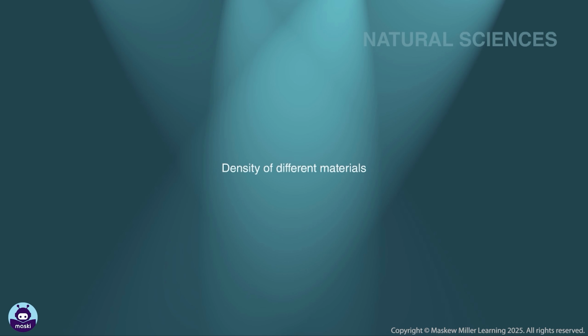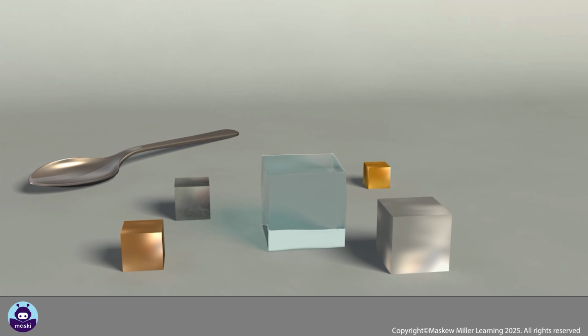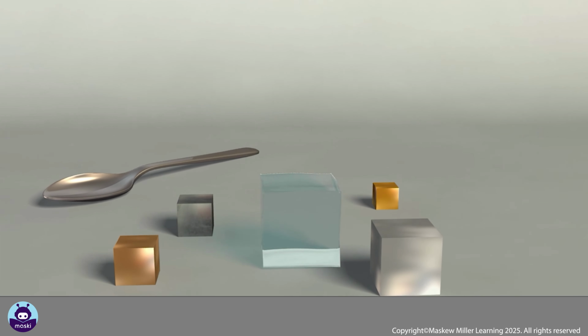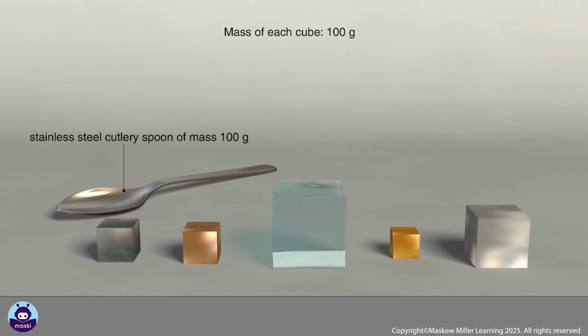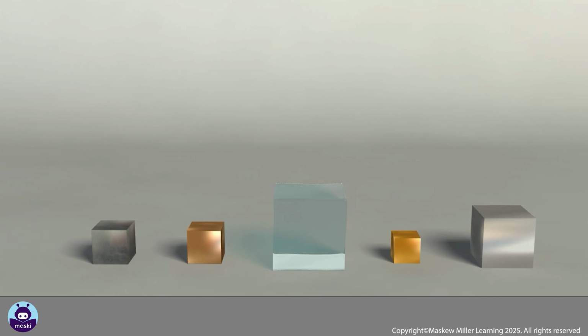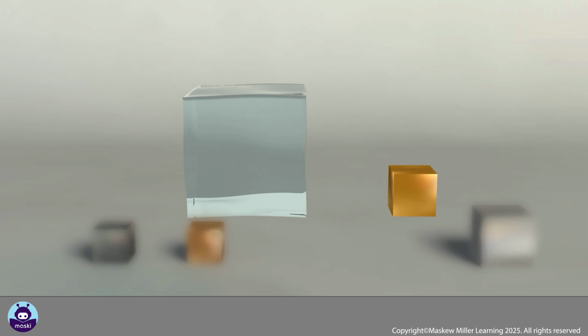Density of different materials. Different materials have different densities. Pure substances can be identified from their density, as density is a property of a material. For example, the density of pure water is 1 gram per cubic centimeter. Some materials have low density and some have high density.